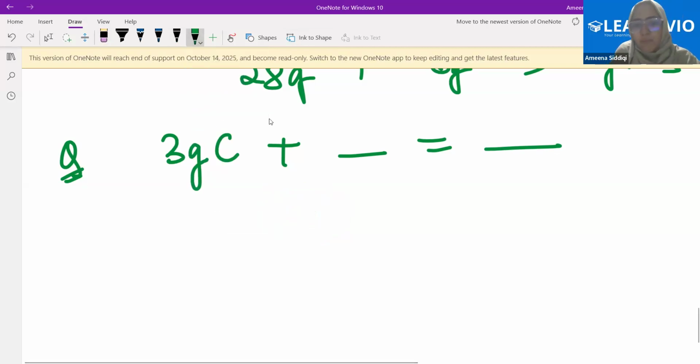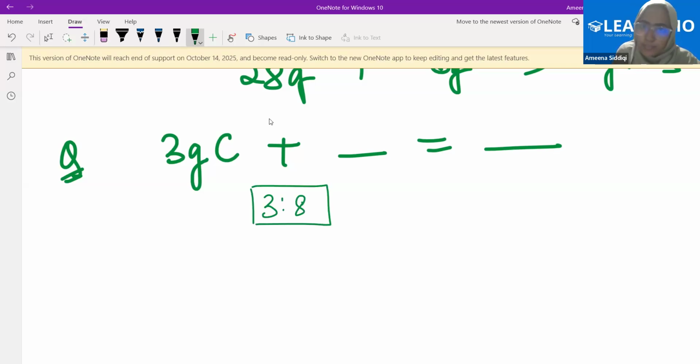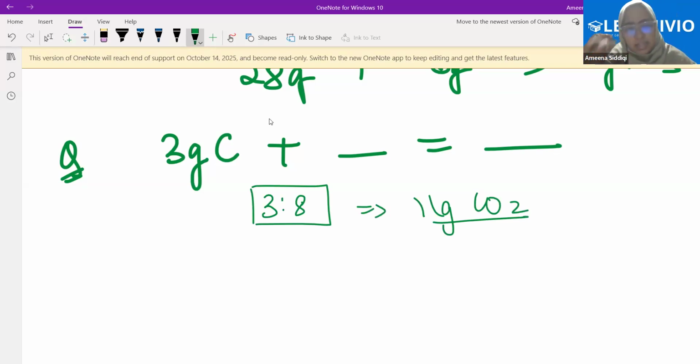Whenever we are asked any question like this, just go by the proportion for that molecule. Here we know that the proportion of the two elements is 3 to 8. That is, for every 3 grams of carbon, 8 grams of oxygen will combine, and we will get 11 grams of carbon dioxide. Yes or no?